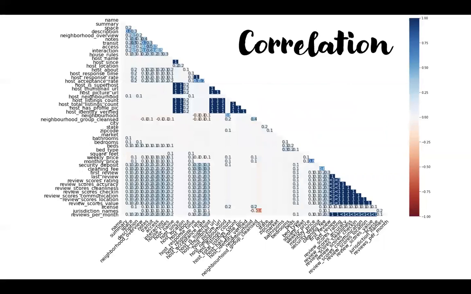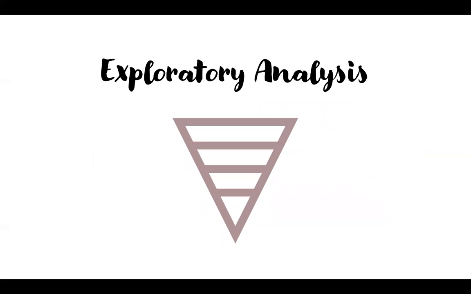This is the correlation matrix. As we can see, the blue columns are attributes with high correlation. These attributes were dropped after cleaning the data. There are many null values in the raw data set, hence there is a lot of incomplete data in the correlation matrix. Let's look at the exploratory analysis.